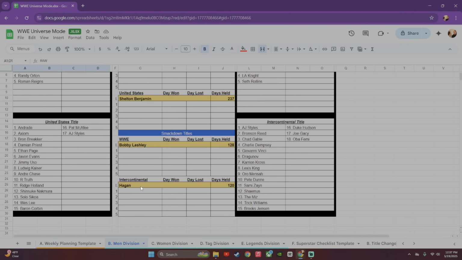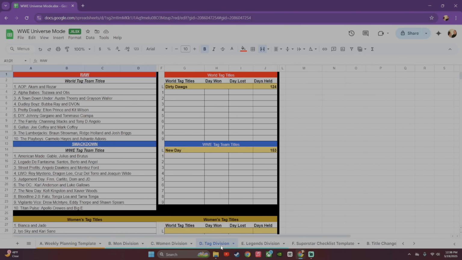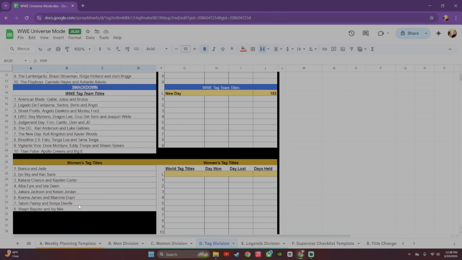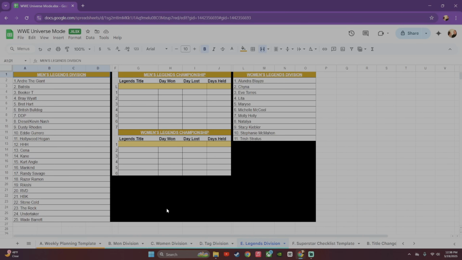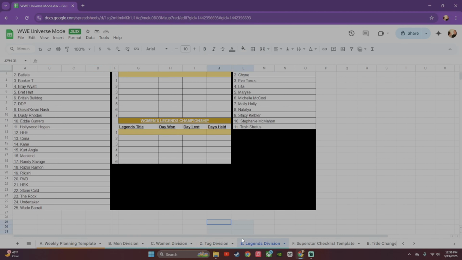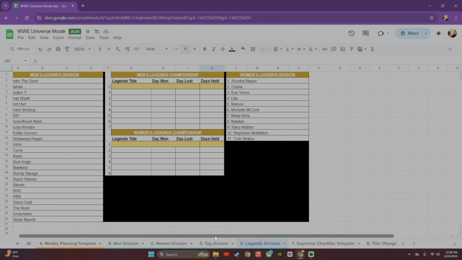This is just the men's divisions by itself. This is how I did it last year, where I was tracking both shows at once, just basically by division. We have a tag division. When I do use a women's division, or a women's tag division, I have it there. I have a legends division. I'm considering this year doing a Wednesday show where it's just the legends show, and then there's a men's belt and women's belts. I haven't decided if I'm going to do that yet, but I could always incorporate it if I want it. I'm ready, and I have it built in.